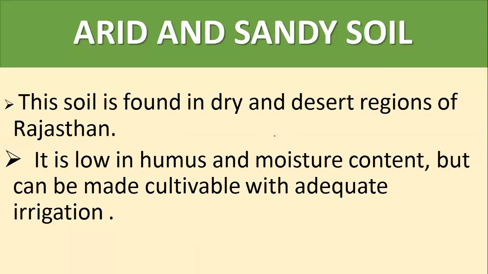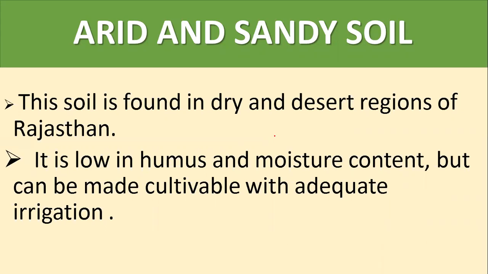Next one is arid and sandy soil. This soil is found in the dry region, children. The color of the soil will be somewhat like dark shades of reddish brown, children. And it has very low moisture and humus content. The reason is it is found in the dry deserts. In the dry desert, you will not have moisture. You will not have humus. So that is the reason the color changes.